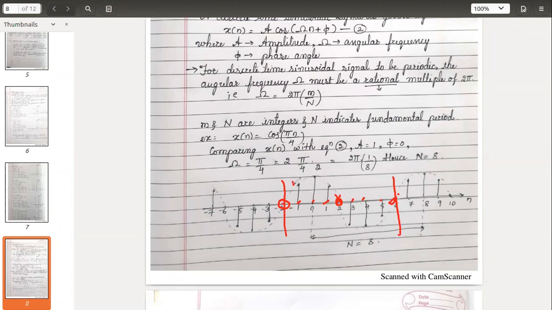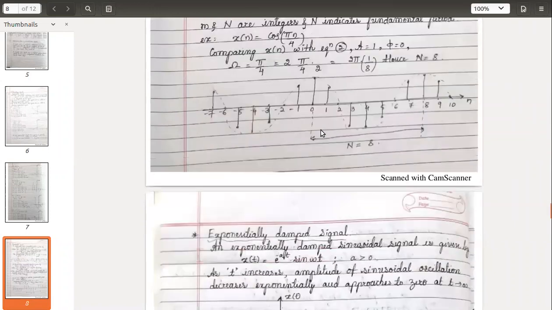Now you count the blocks, the difference, here it is 1, 2, 3, 4, 5, 6, 7, 8. So again n is equal to 8. Whatever reference point you take, the difference remains the same. Okay, n, the period, the amount after which the signal gets repeated, that value is equal to 8. I hope you are clear with this. Shall we move to the next type?